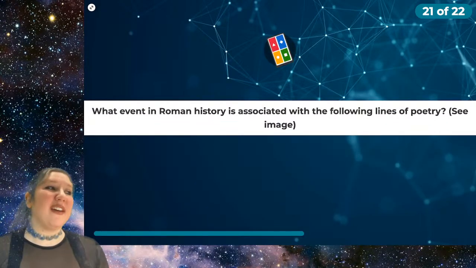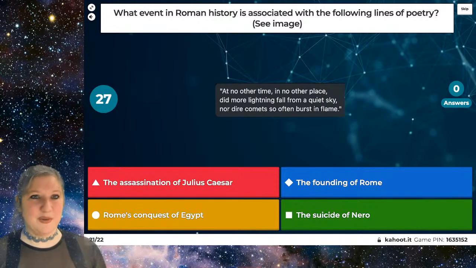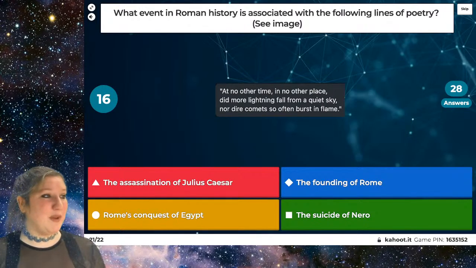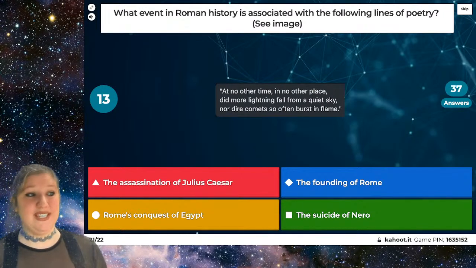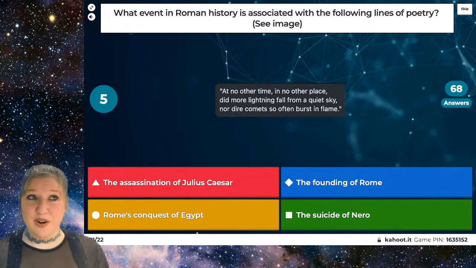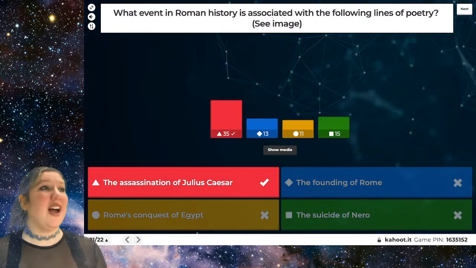Here's one. What event in Roman history is associated with the following lines of poetry? In this image, it says, "At no other time, in no other place, did more lightning fall from a quiet sky, nor dire comets so often burst in flame." Was it the assassination of Julius Caesar? Was it the founding of Rome? Was it Rome's conquest of Egypt? Or was it the suicide of Nero? So, what event in Roman history is associated with the appearance of a comet in the sky, about which this poetry was written?